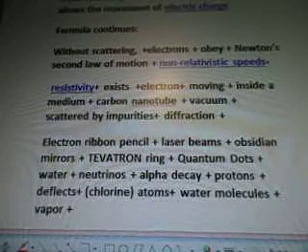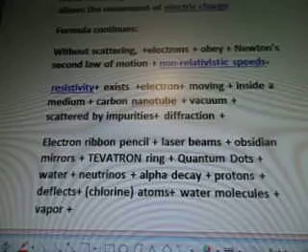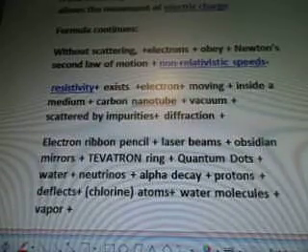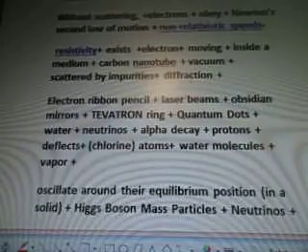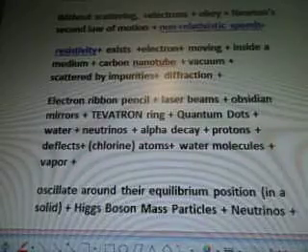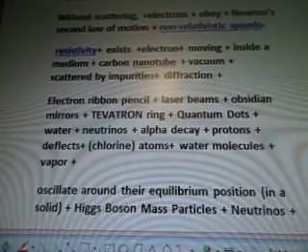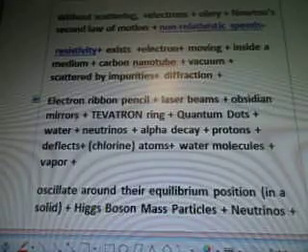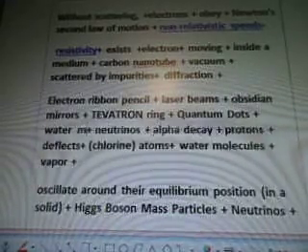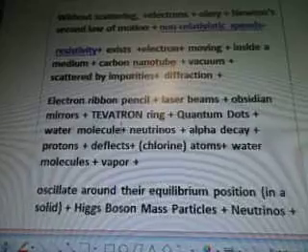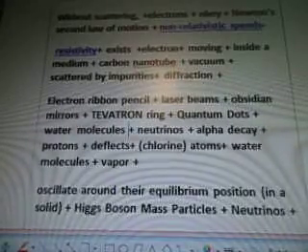Resistivity exists, electron moving inside a medium, carbon nanotube, vacuum, scattered by impurities, diffraction. Electron ribbon pencil, laser beam, obsidian mirrors, tevatron ring, quantum dots, water, and this should be molecules. We're going to use water molecules with quantum dots.